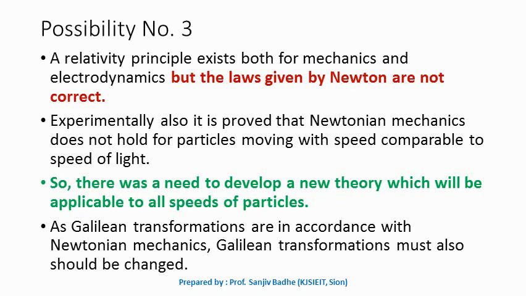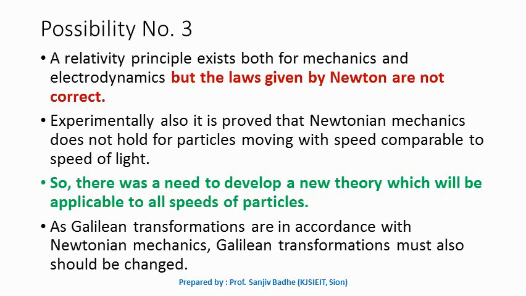So if you are saying Newtonian mechanics is wrong, that means Galilean transformations are also wrong and need to be changed. If Galilean transformations need to be changed, then we will have to come up with new transformations. And as we are saying that Newton's theory is wrong, we need to develop a new theory which will be applicable to all speeds of particles.